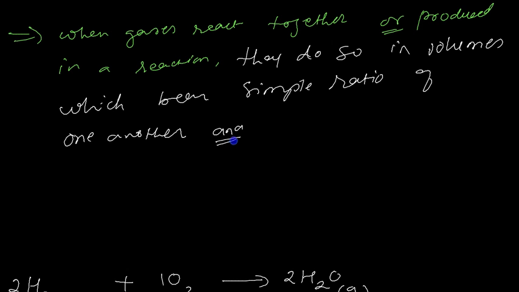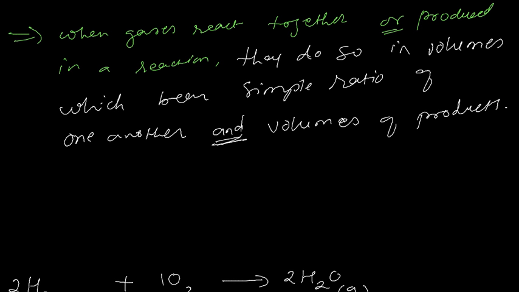And not just with each other, they do so in simple ratios also with the volumes of products. So that is the statement.